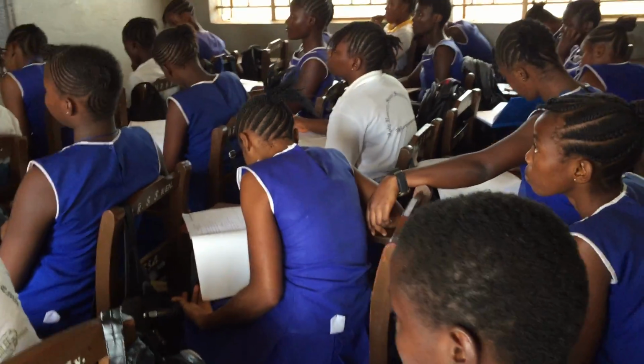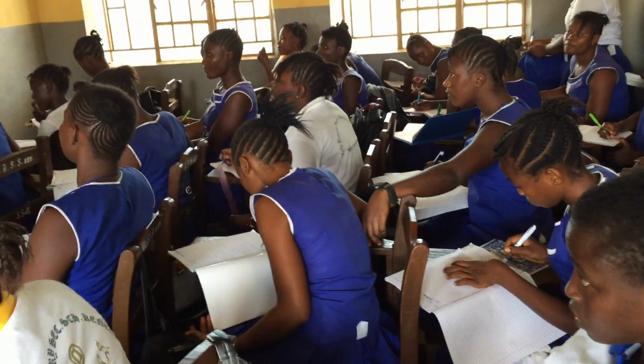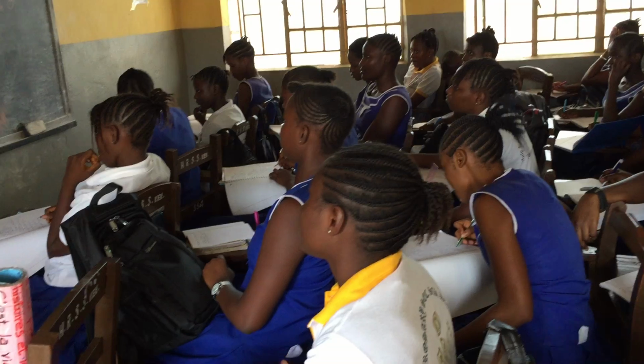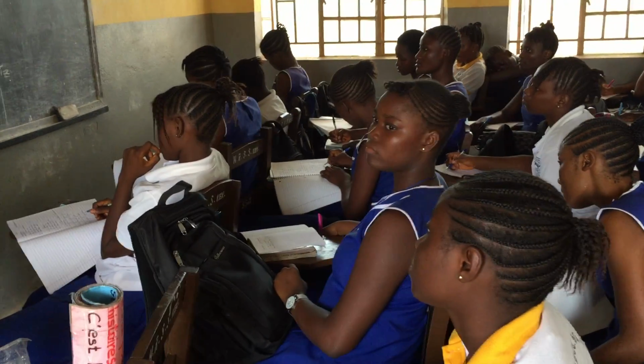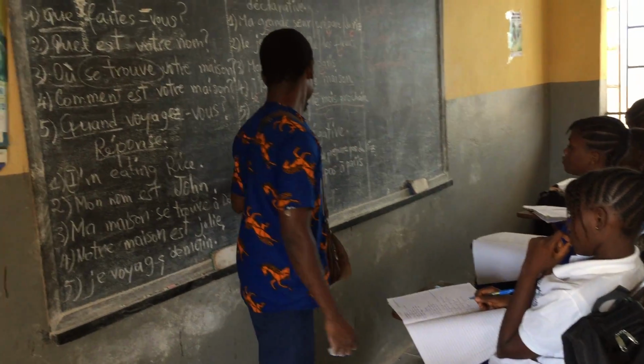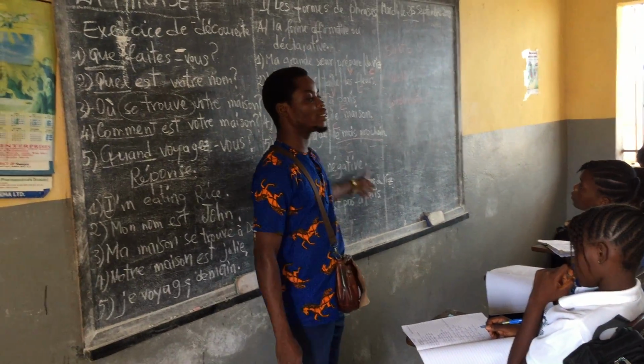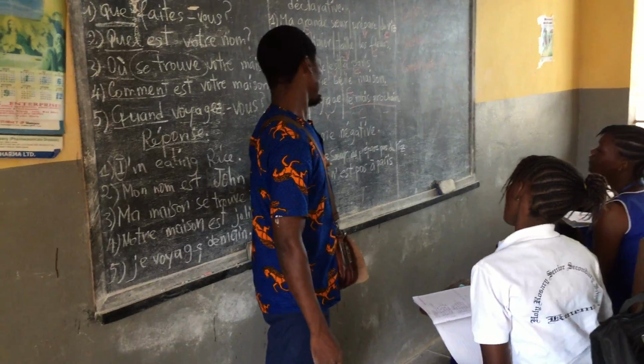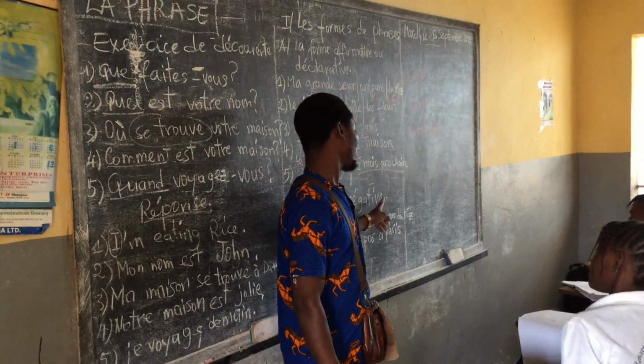So, mon oncle n'est pas à Paris, it means my uncle is not at Paris. So let us try to read this one. Ma grande sœur, also, la forme négative, go. La forme négative.